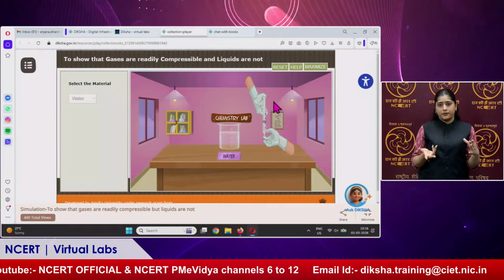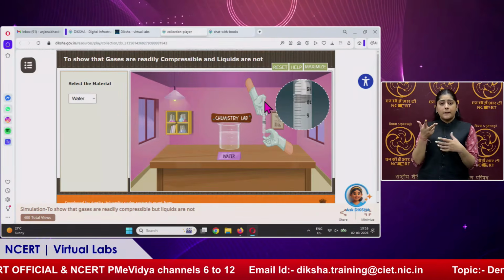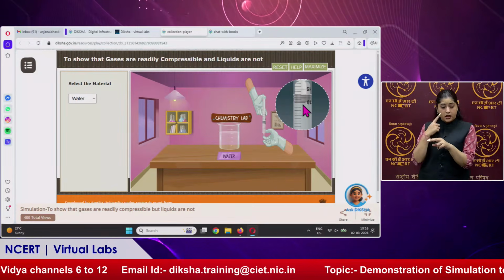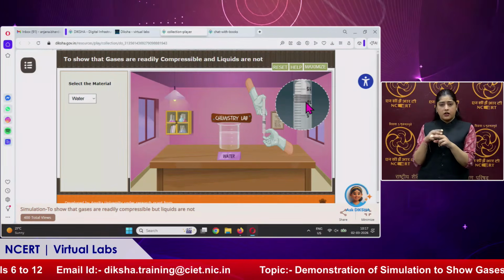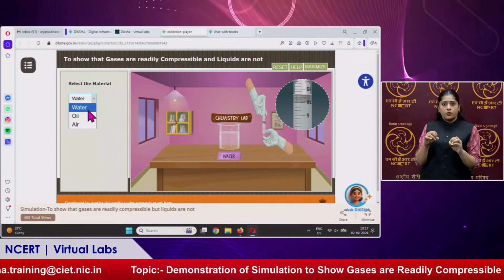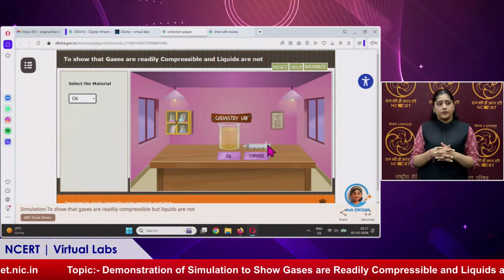Now the pressure is being applied by an external piston, but we will see that it will not compress. It will remain constant at that level, 10. Got it.